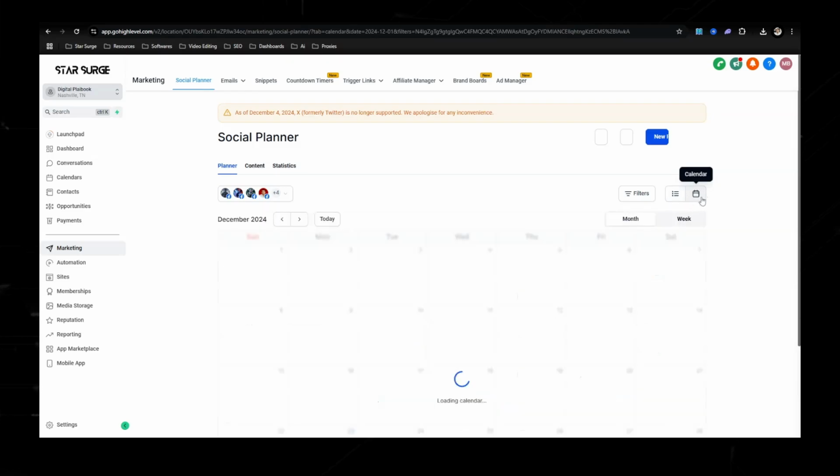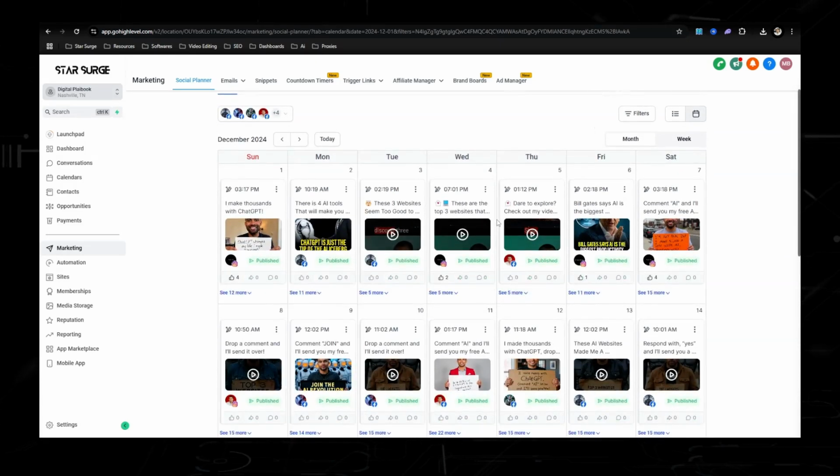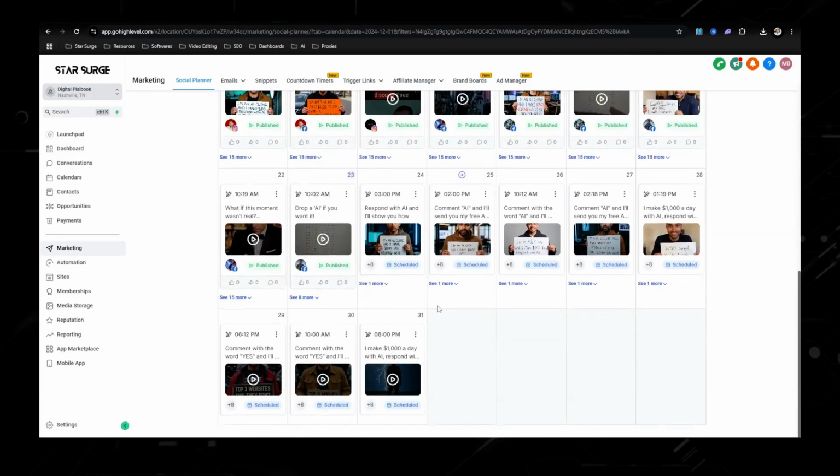The calendar portion, you click right here. Now, what I do is I'll schedule out a month's worth of short form content. That takes off that stress and allows me to focus on doing my long form and adding that personal touch. As you can see, December is already scheduled out, and probably here in the next couple of days, I'm going to start working on January. But you're not going to see any of this.